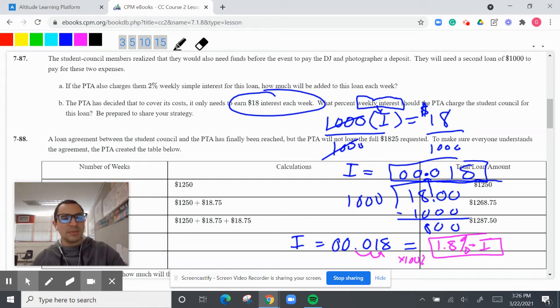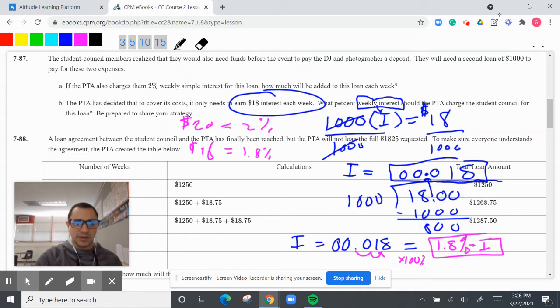All right, and that's the mathematical way. And there's multiple ways that you can do this. You can do, like I did, the $20 is 2%. So then 1.8% is just going to be pretty much a couple dollars less. So it's going to be 18. And you can also do that. All right, let's go to the next one.